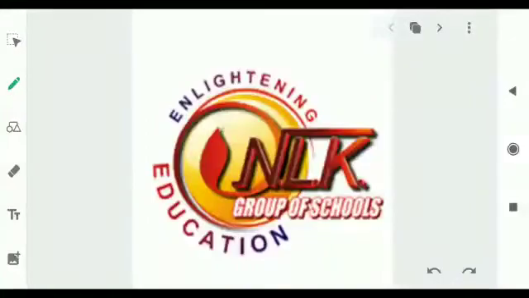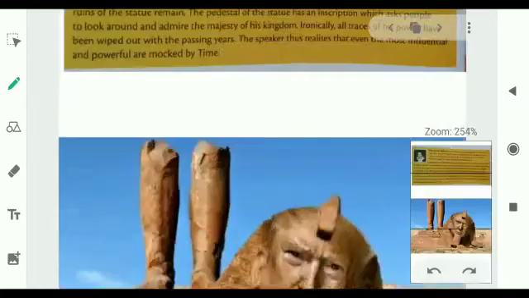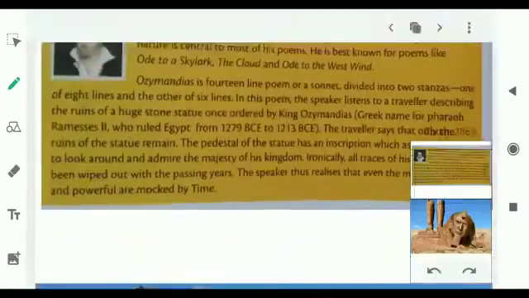Today, we'll start with a new topic of English literature, Theme 1, Poem Ozymandias. This topic is on page number 25 of your textbooks, and you may refer to the same for the explanation. So, students, let's read about the author of the poem Ozymandias.